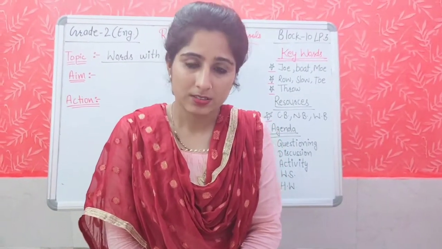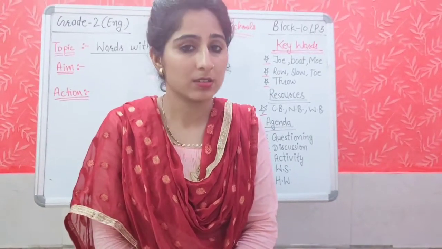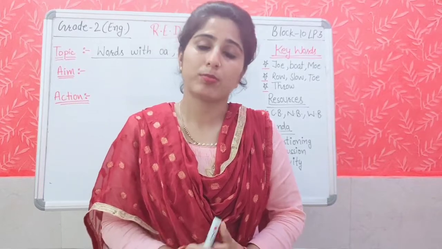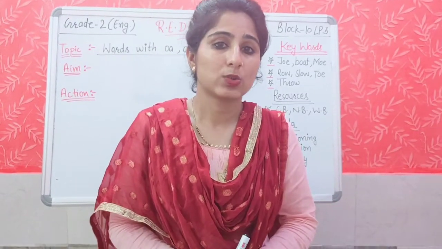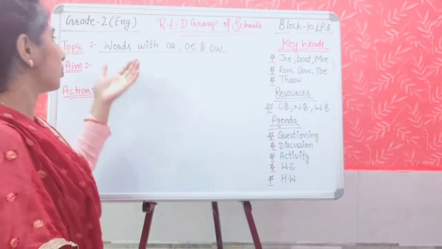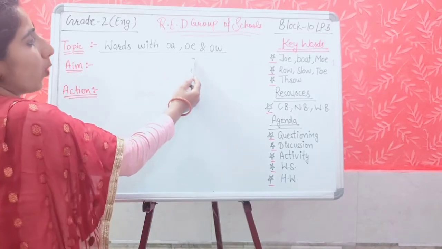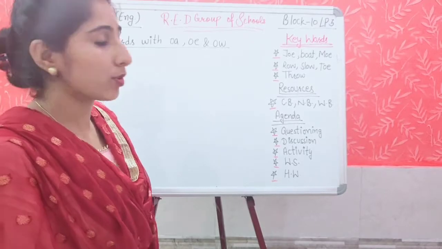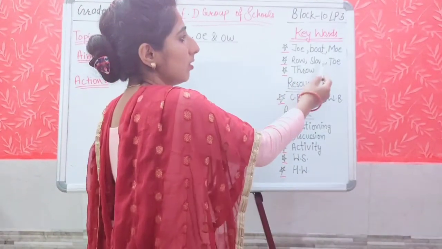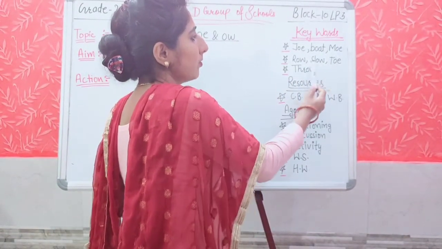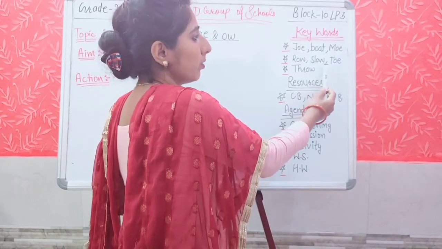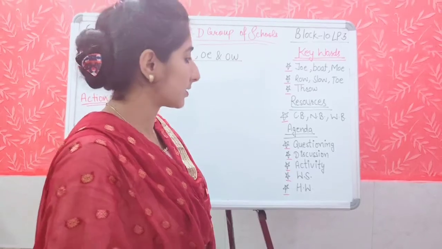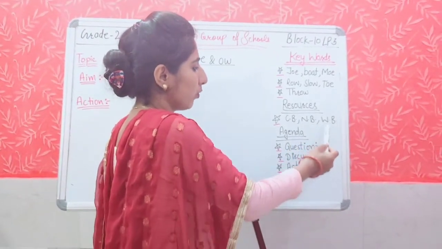This is our 10th block lesson plan 3rd. So today we are going to start our 3rd class of block 10. And what is our today's topic? Our today's topic is words with OA, OE and OW sound. And keywords for today's class are jaw, bout, more, raw, slow, toe, throw. And resources for this class are content book, notebook and workbook.